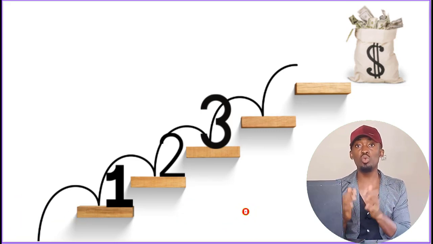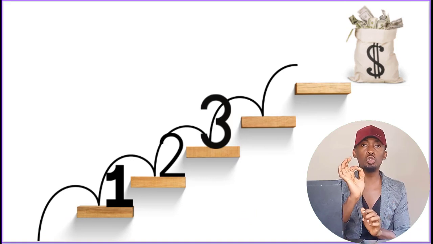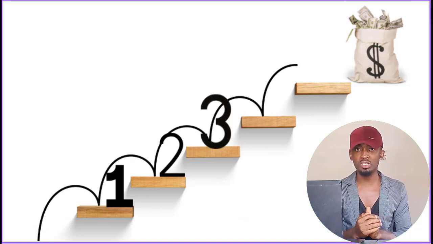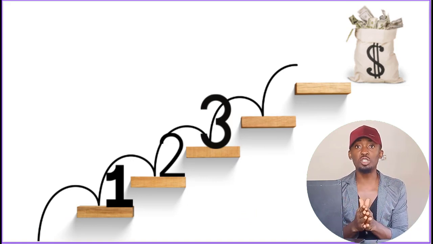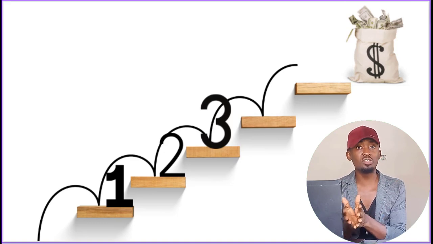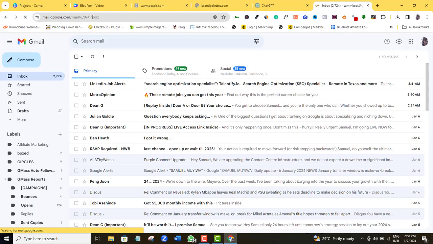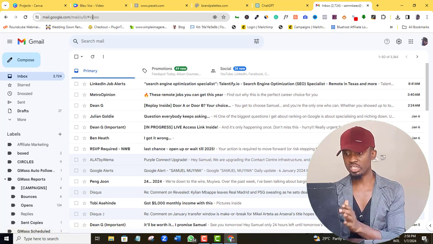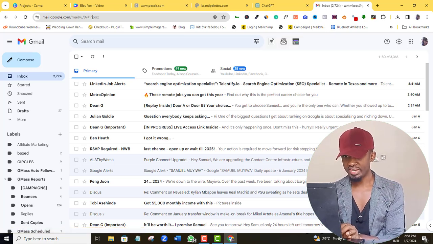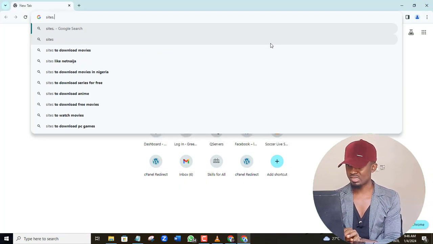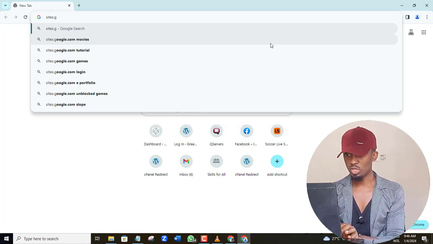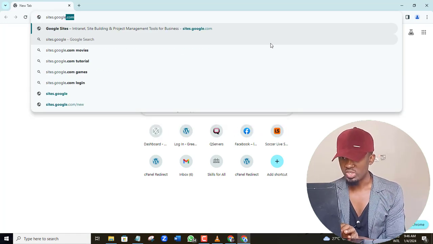So in step 3, we will be using another free Google tool from our Gmail account. I hope I won't be wrong to assume that you already have a Gmail account. If you don't, just quickly open one. It's easy. If you have one already, which I assume you do, then just in your browser type in sites.google.com. I will also leave the link in the video description.